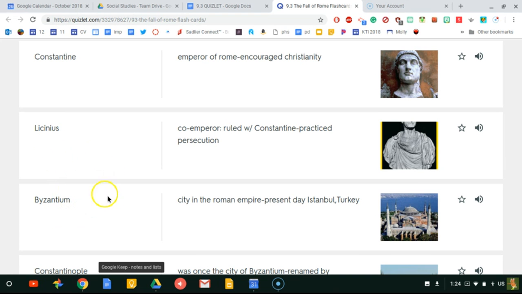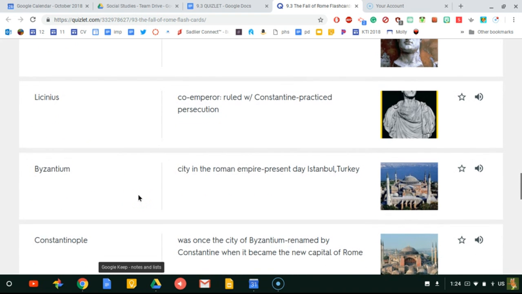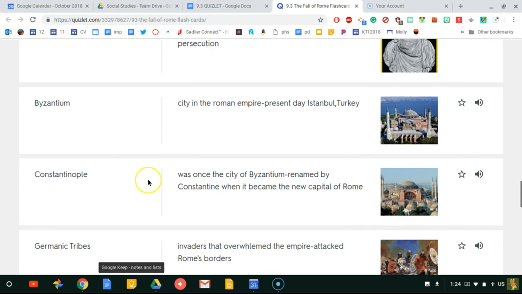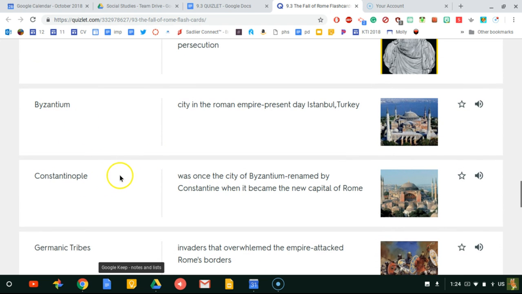Then you have the Byzantium. Okay, Byzantium is a city in the Roman Empire. It's actually present-day Istanbul, Turkey. That was where Constantine made the new capital, was in Byzantium. So they ended up changing the Byzantium to Constantinople. So Constantinople was once the city of Byzantium, and they renamed it by Constantine when it became the new capital of Rome.